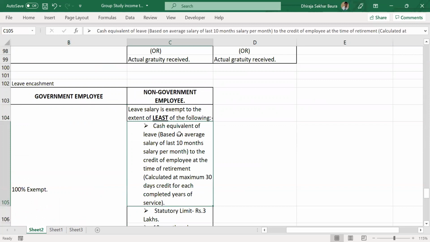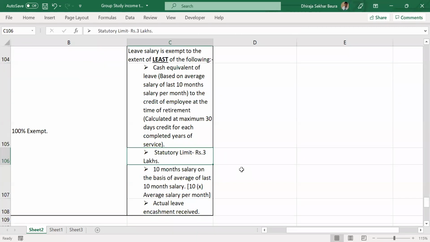For non-government employee, there is no category. There are just simply 4 values. Let's look at those 4 values. Let's look at the last 3 first. First one is statutory limit of 3 lakhs, simply 3 lakhs. Second one is 10 months salary, or the basis of average of last 10 months salary.